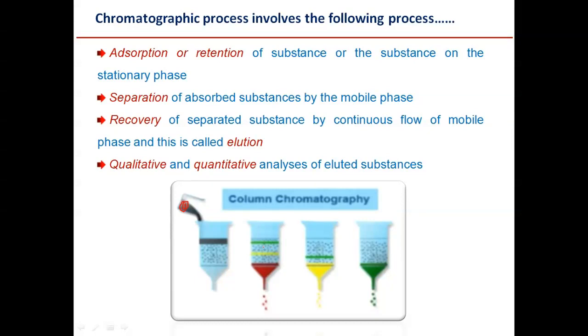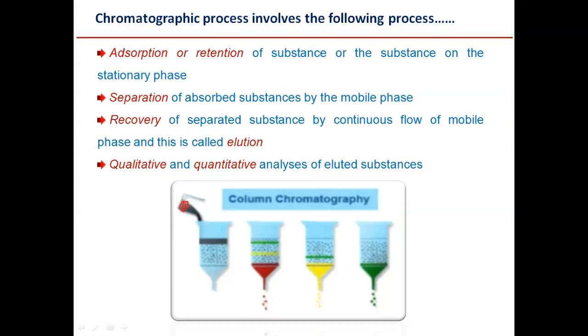So once it is separated, this is followed by recovery of the separated substances by continuous flow of the mobile phase. Once you start flowing the mobile phase, we get the separated components.